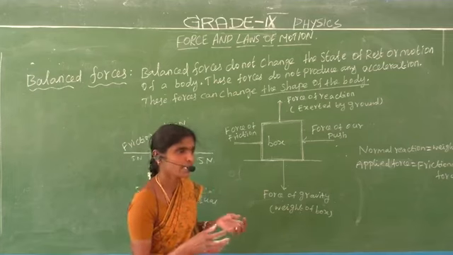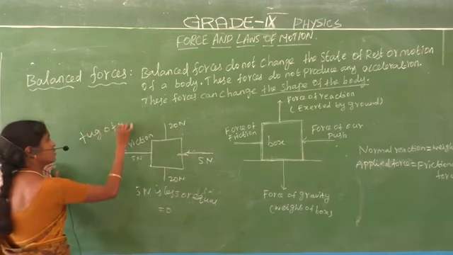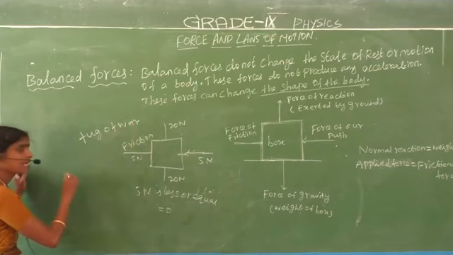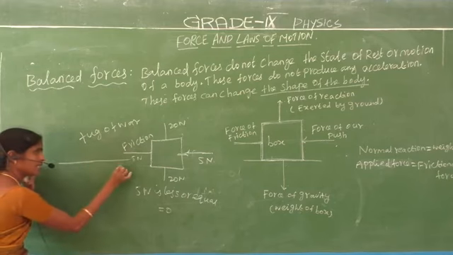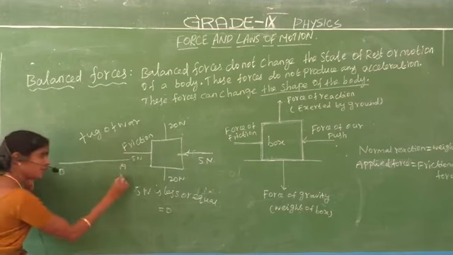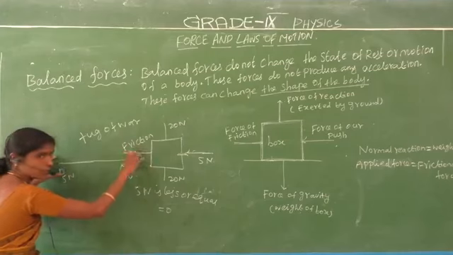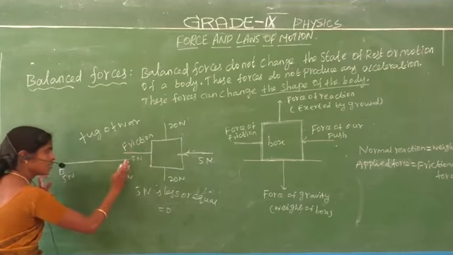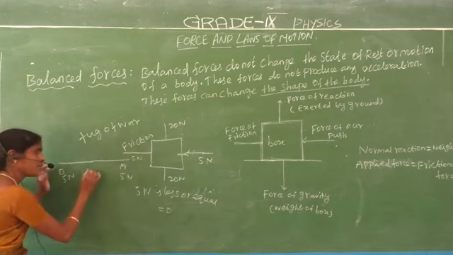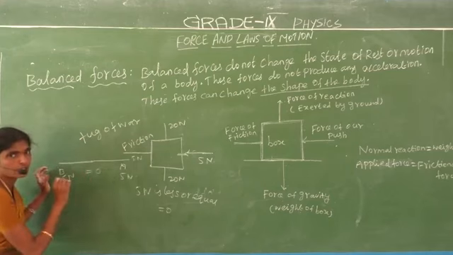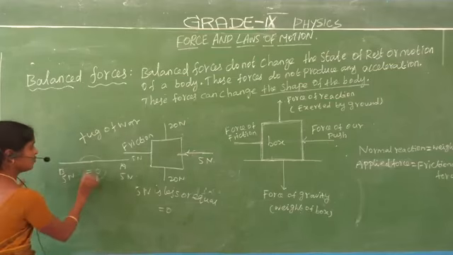Motion means, for example, tug of war. Another example is tug of war, the rope pulling contest. We give equal force: two teams, team A and team B. We give 5 Newton force on this side and 5 Newton force on that side. This is equal force. Each person pulls the rope with equal force, so the balanced force is equal to 0. That is the uniform motion. Do you understand? This is the balanced force.